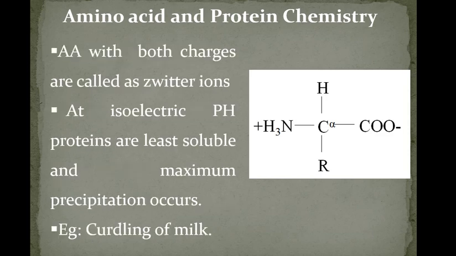Amino acids with both charges are called Zwitter ions. You take any amino acid having both positive and negative charge, it is called a Zwitter ion. It is also called a dipolar ion or bipolar ion. At isoelectric pH, proteins are least soluble and maximum precipitation occurs. For example, for isoelectric pH, I said curdling of milk. So milk,